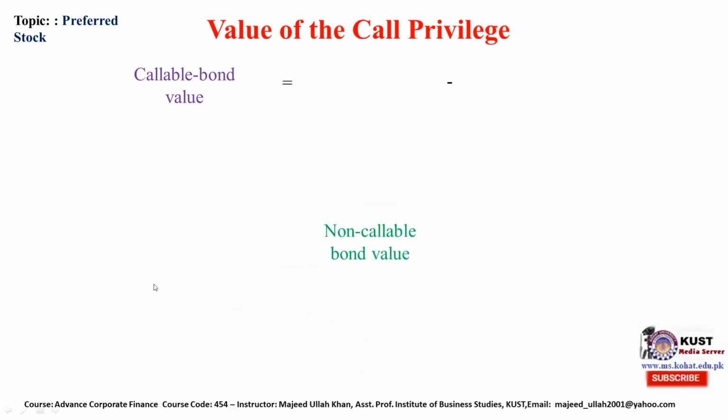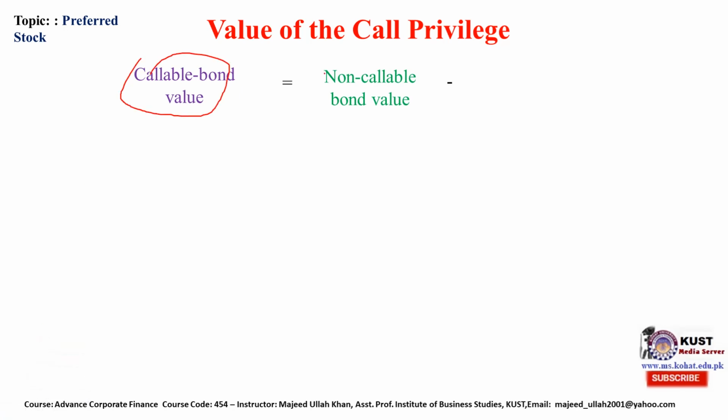Value of call privilege: callable bond value is equal to non-callable bond value minus call option value. Call option means when the company calls these preferred shares, what will be the value of the preferred stock?